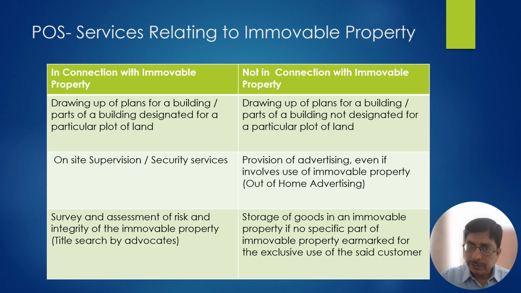Then that is relating to the immovable property and the place of supply is where that land is located. However, let's take an example where the architect has prepared a drawing of a building in general, not for a specific piece of land. Then this is not a service in relation to immovable property, and the general rule will apply.